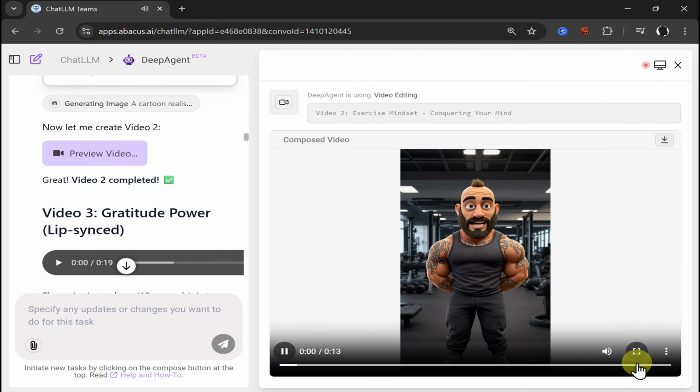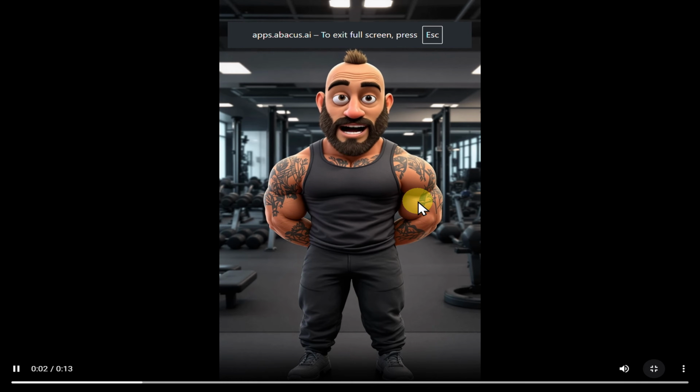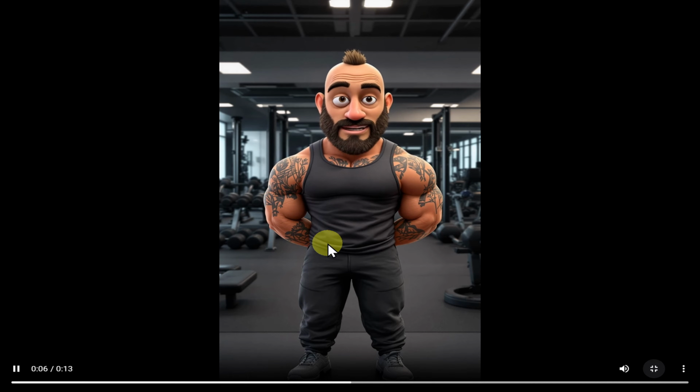Okay, this is... Here's the thing about exercise. It's not just about your body. It's about conquering your mind. Every rep you don't want to do. Every mile you don't feel like running. That's where the real growth happens. You're literally training your brain to push through resistance.